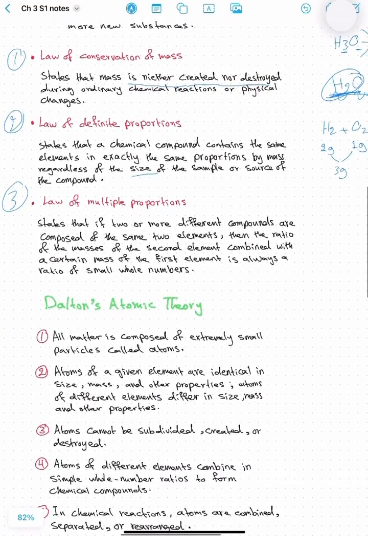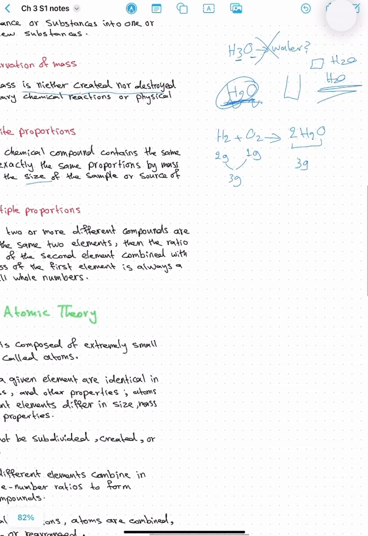The law of multiple proportions says that if two or more different compounds are composed of the same two elements, then the ratio of the masses of the second element combined with a certain mass of the first element is always a ratio of small whole numbers. What does that mean? We always have small whole numbers as the subscripts. We never have, let's say, 1,000 or 100. It's always small whole numbers.